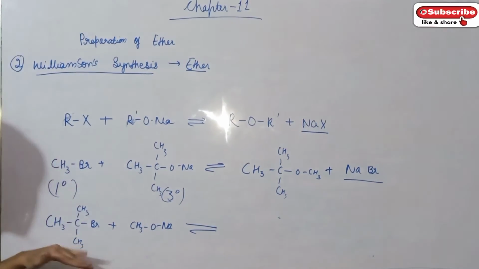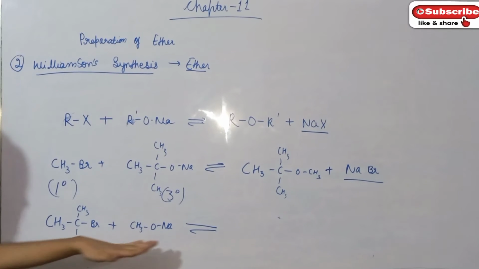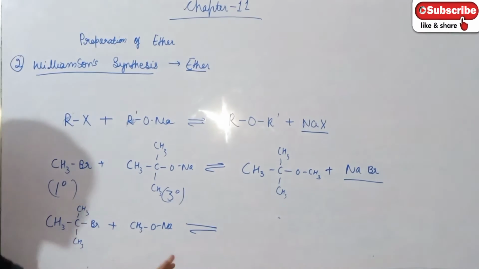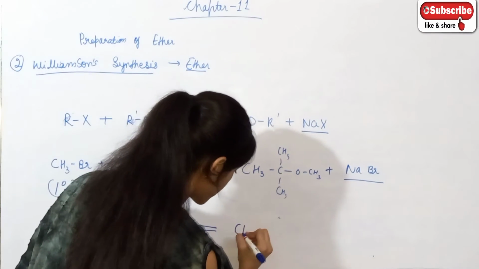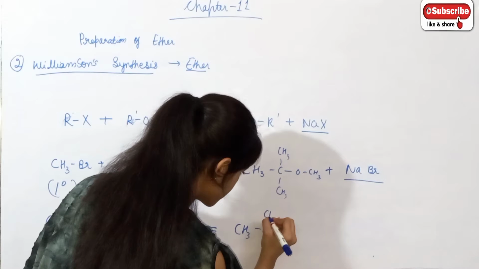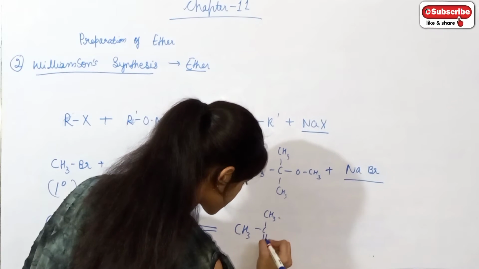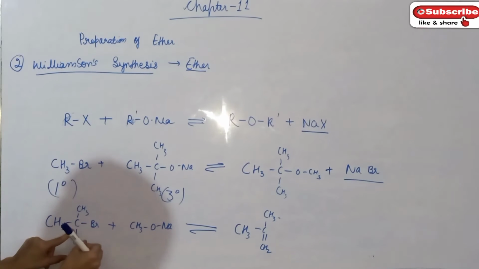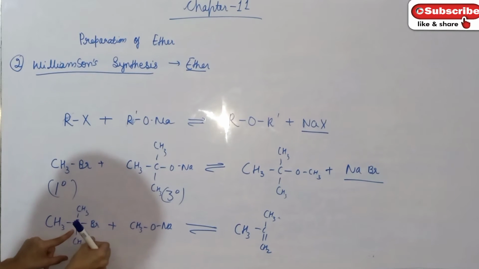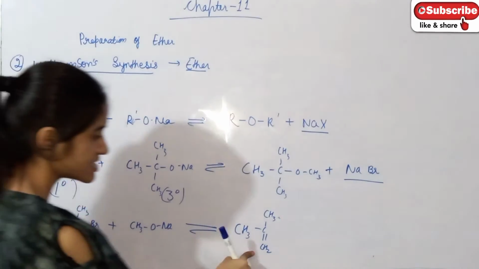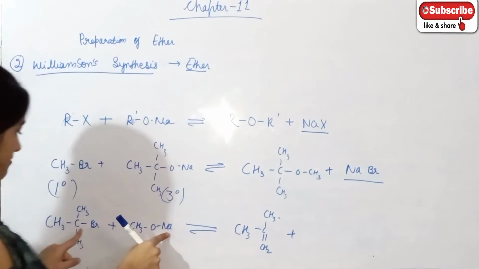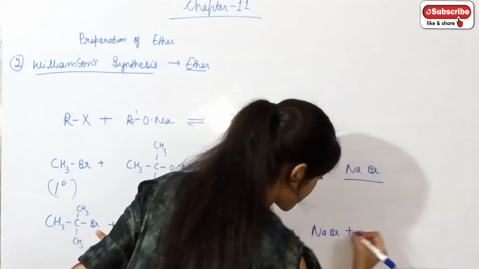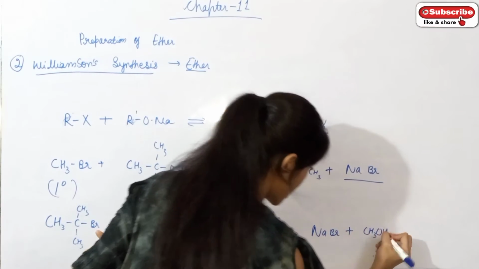The reaction with tertiary alkyl halide and primary alkoxide competes over elimination reaction and alkene is formed. What we get? We get alkene. Here (CH3)2C is attached, this hydrogen is removed and a double bond is formed. CH2 is formed. What is left is NaBr as a byproduct, and CH3OH, alcohol.